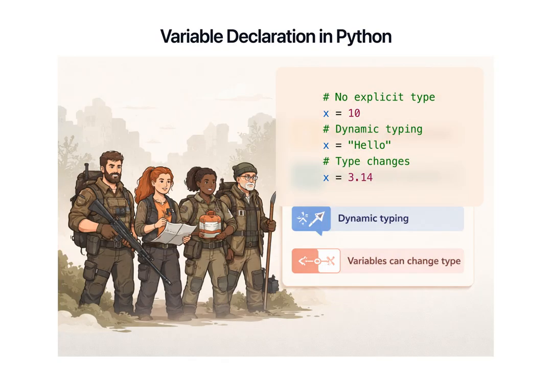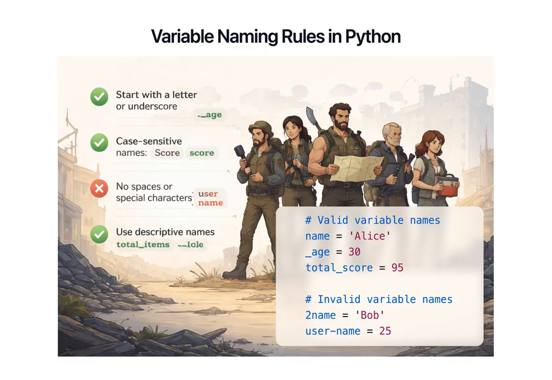In Python, variables are declared by assigning a value using the equal sign. Python uses dynamic typing, so variables can change types as needed. Python variable names must start with a letter or underscore and are case-sensitive. Avoid spaces and special characters, and use descriptive names for clarity.